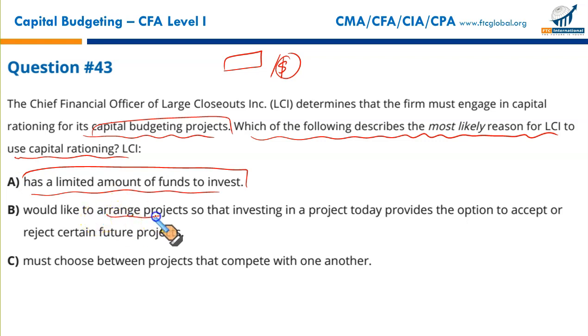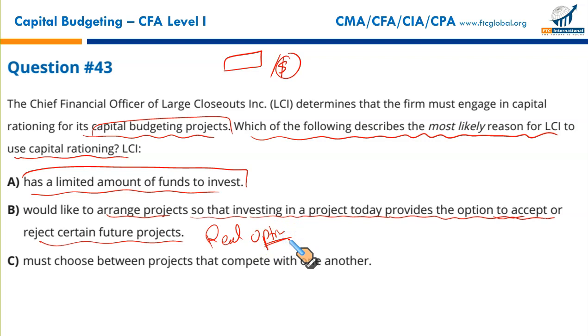LCI would like to arrange projects so that investing in a project today provides the option to accept or reject certain future projects. This is called a real option. Real options are options embedded in projects. I'm sure those who have read CMA Part 2 Section E, Investment Decisions, know there is a detailed topic on real options, also called managerial options. These are decision points in a project. These are the flexible points in a project.